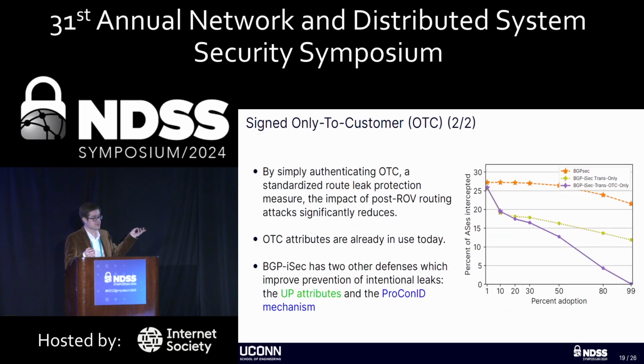And this works. This purple line does eventually reach 0, which is kind of exciting, because by changing a few things about BGPsec and authenticating an attribute that already exists and is deployed in production, we were able to get a solution that eventually reduces the impact to 0 of post-ROV routing attacks. But we didn't stop there, because there's a lot of space here on the graph. So we have 2 other route leak prevention mechanisms that do slightly better in partial adoption.